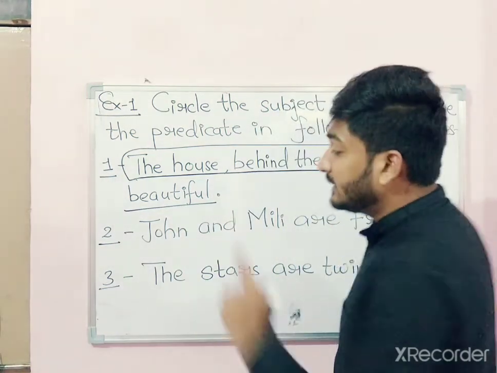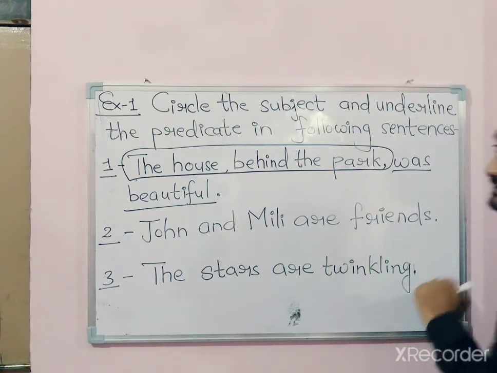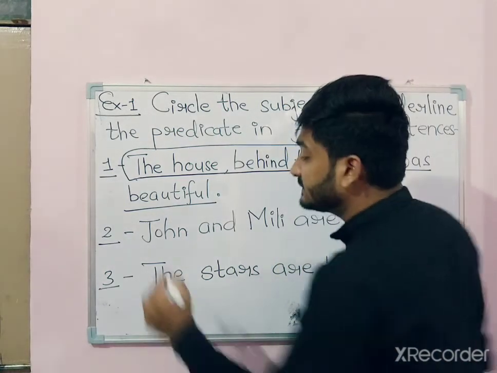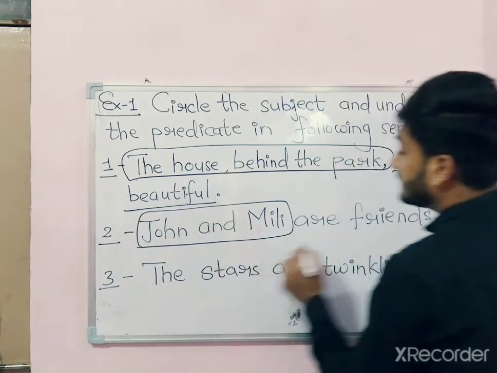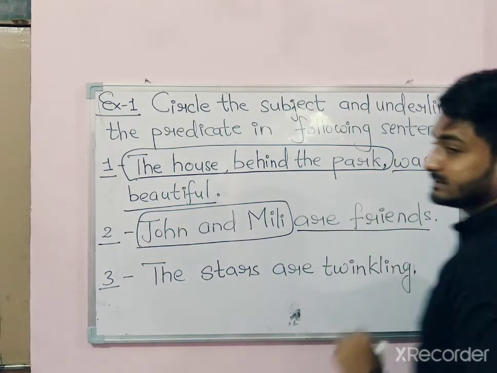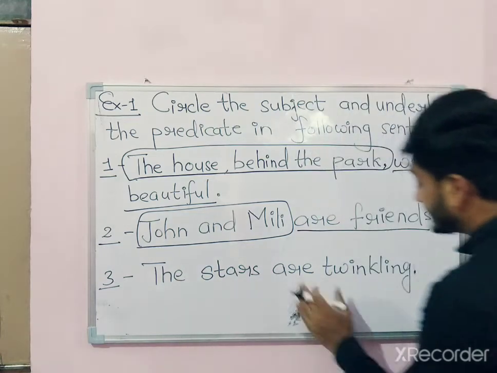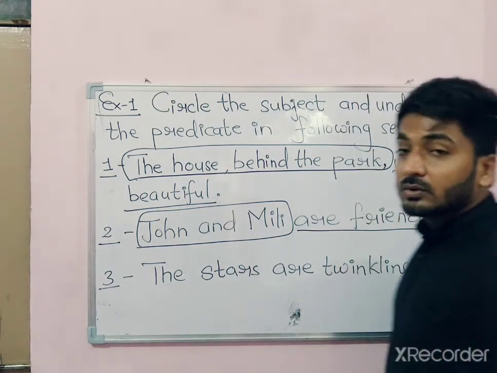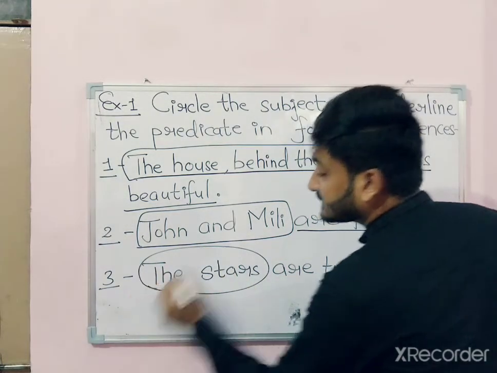Got it? Number 2, John and Millie are friends. Who are friends? John and Millie. What are they? They are friends. Got it? Number 3, the stars are twinkling. What are twinkling? The stars.